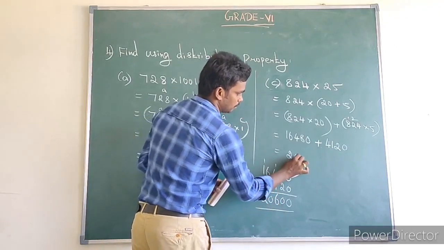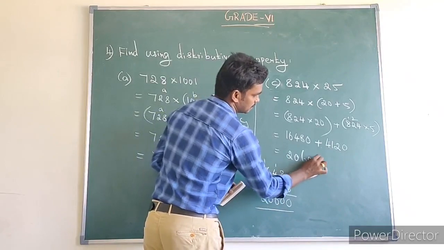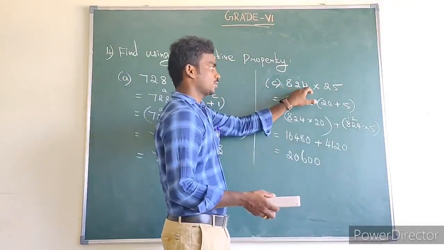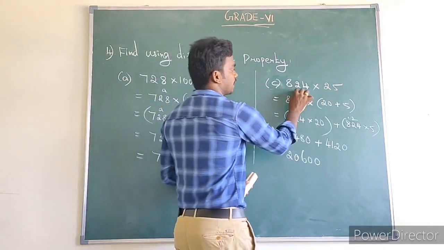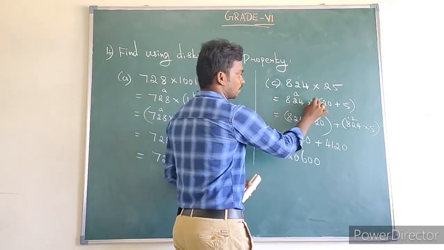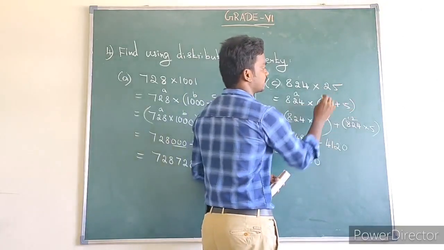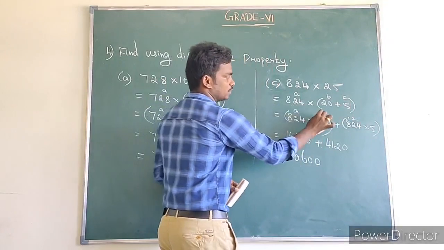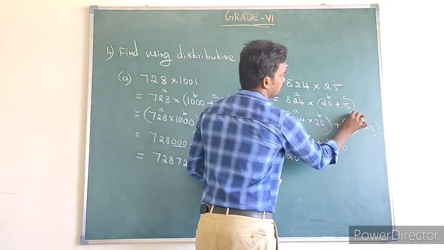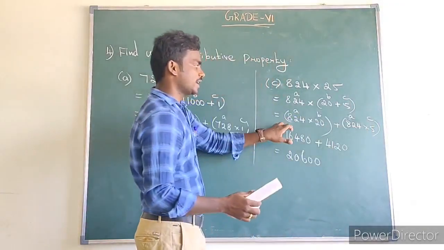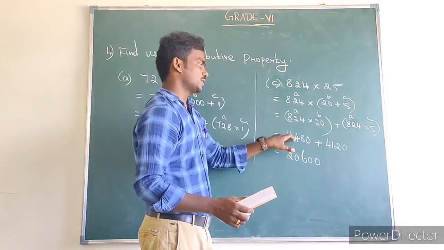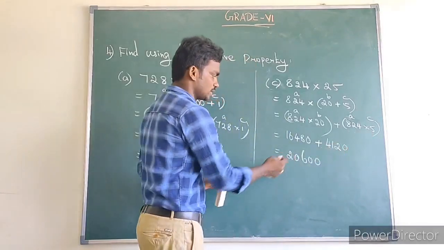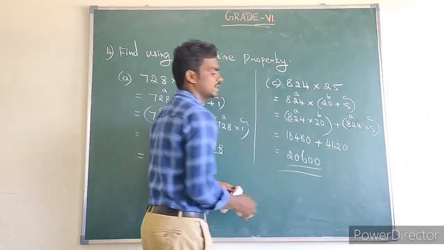So the answer is 20600. 824 into 25 means 824 into 20 plus 5, that means B plus C. A into B plus C means A into B plus A into C. So we multiply 824 into 20, which is 16480, and 824 into 5, which is 4120, which is equal to 20600. That is the answer. Thank you, students.